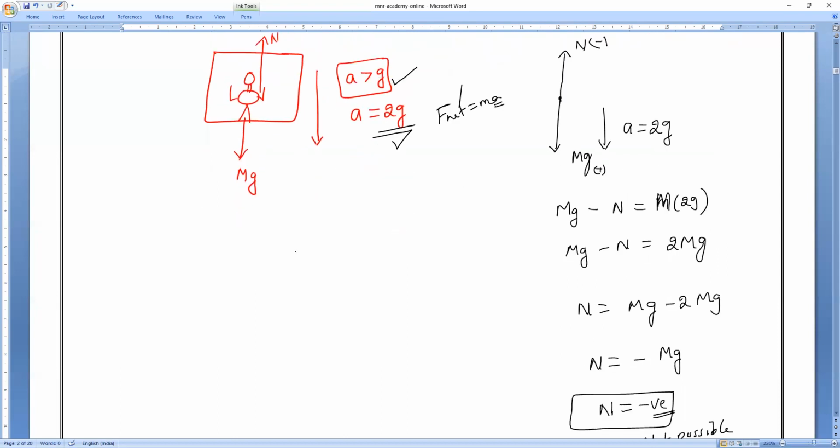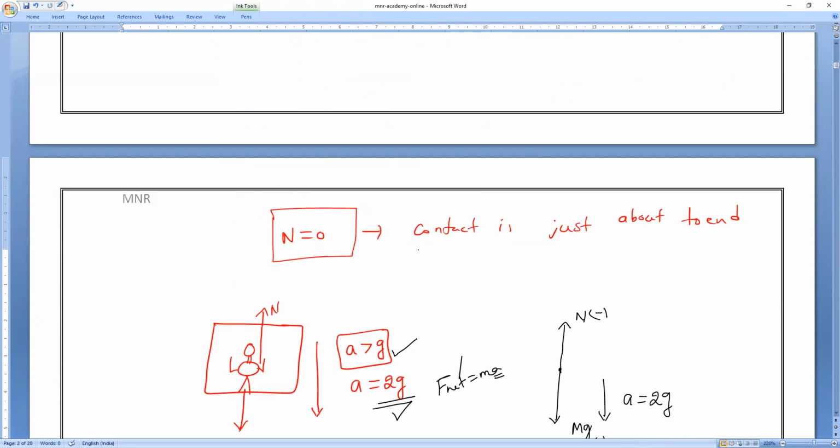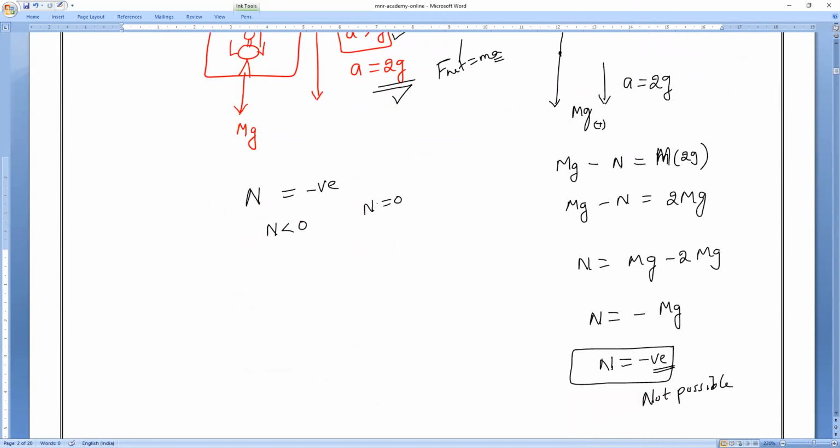Because at N equals 0 itself, what will happen? The body already loses the contact; the contact is about to end. So if N is negative, is it less than 0 or greater than 0? Less than 0. Understand? Negative means it is less than 0.